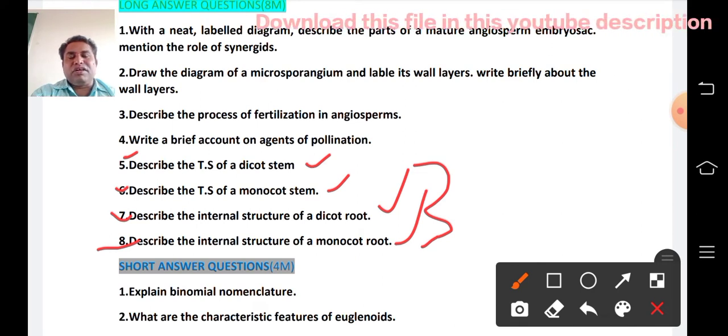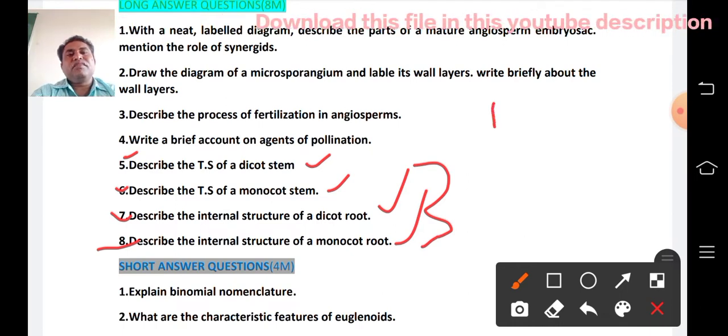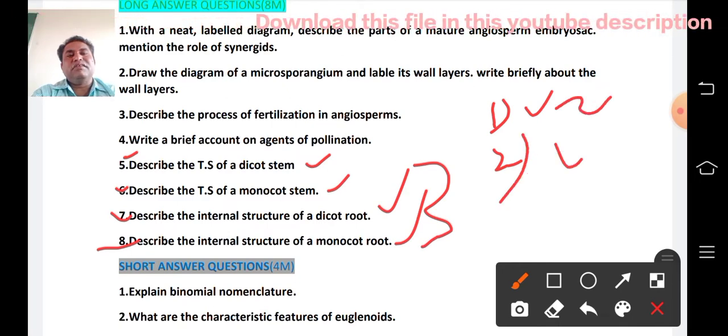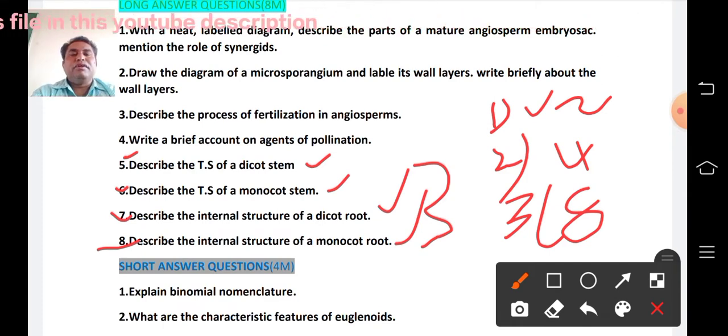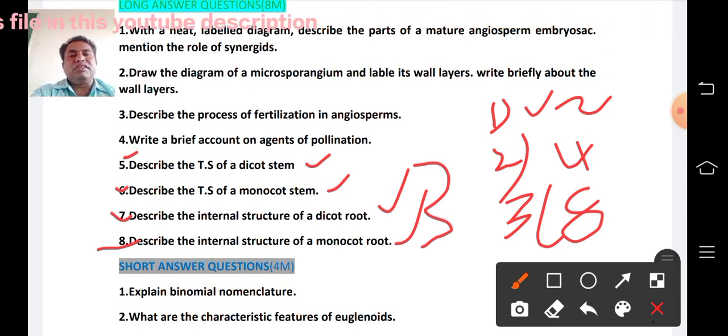You already know that the question paper has 3 sections. The first section consists of 2 marks question answers, the second section consists of 4 marks question answers, and the third section consists of 8 marks question answers. Now I have explained the 8 marks question answers, so you have to put concentration.